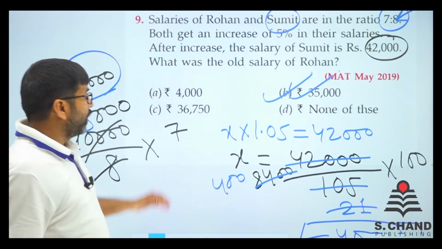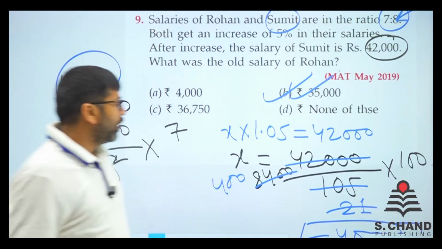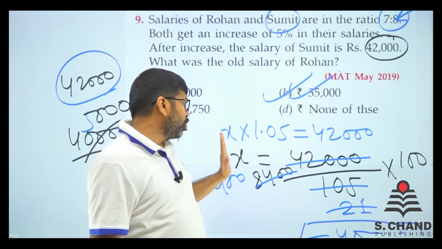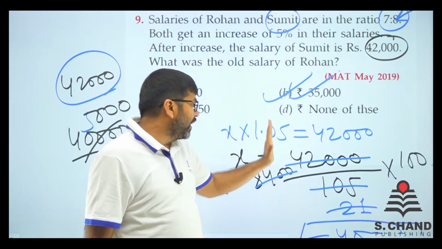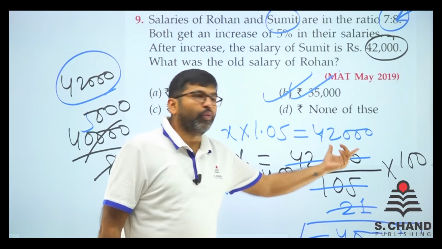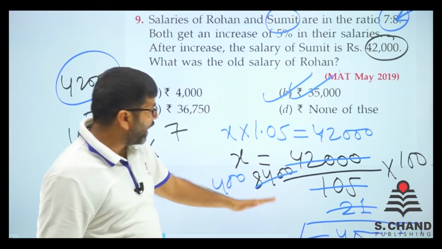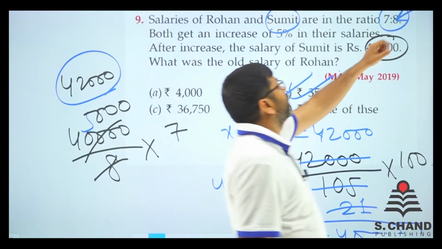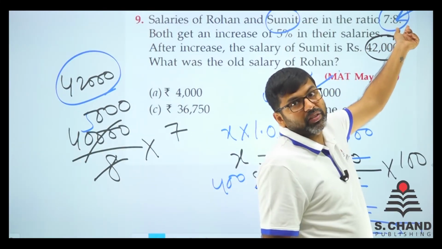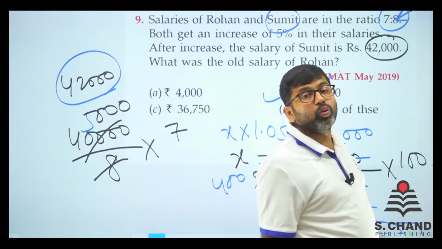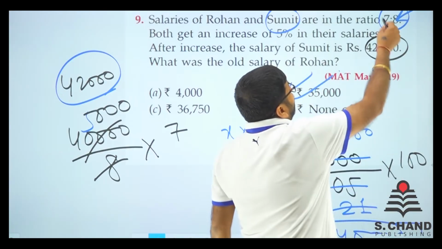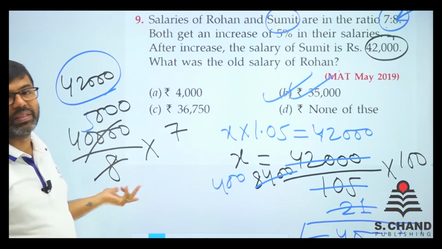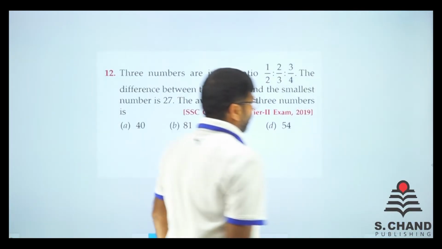Now you understood. See what I did. Earlier I found the old salary of Sumit. Sumit's old salary, when it gets an increment of 5%, becomes 42,000. So the old salary can be found out. We found it 40,000. That was the old salary of Sumit, and that was actually 8 parts. So when you divide by 8, you get a single part, and single part multiplied by 7, you get the whole part. That is Rohan's old salary. Here we move on to the next question.